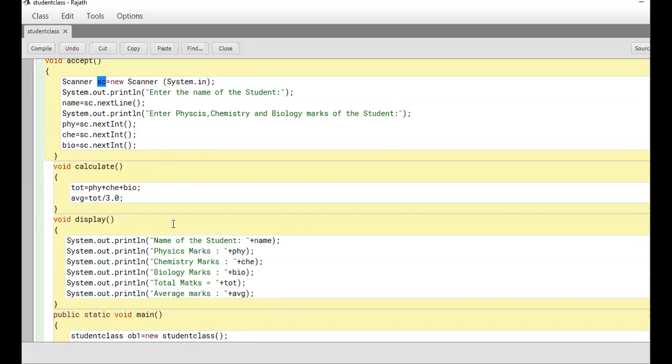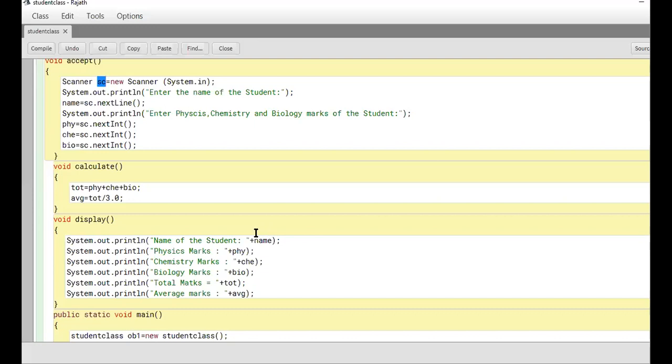Display: system.out.println. I have to display everything. Name of the student is this. Name is a variable declared by us. Whatever I entered, I am displaying it. Whatever comes in double quotes, some message, will be displayed as such. Then the variable is name, so I have to join them. That's the reason I use the plus sign over here. Any difficulty in this printing statement?